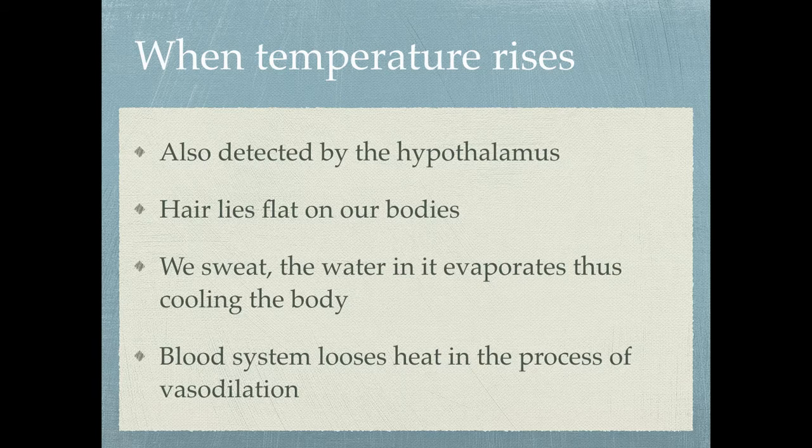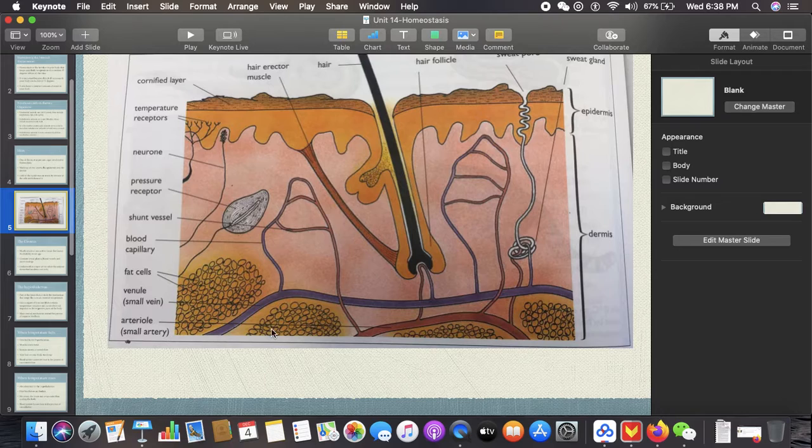Now, the blood system also loses heat in the process of vasodilation. This is the process of these blood vessels here widening. So this brings more heat to the skin, which can be lost. Now, it also causes our muscles to work slower. Well, it doesn't really do that, but it also causes our metabolism to slow down for a little bit because if our metabolism rate is fast, then we produce more heat.